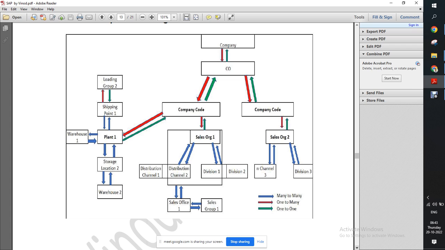Like, can I assign one sales organization to multiple company codes? So no, we cannot assign. This one is having one to one. So one sales organization can be assigned to only one company code. We cannot assign it to multiple company codes. But one company code can have multiple sales organizations.